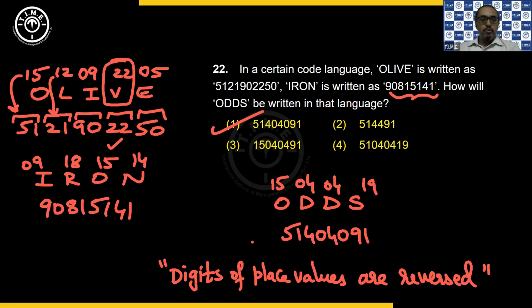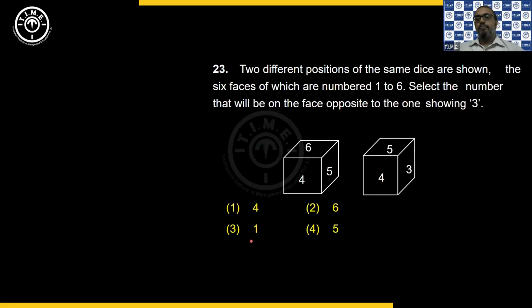Right. Then next one. He says two different positions of the same dice are shown, the 6 faces of which are numbered 1 to 6. Select the number that will be on the face opposite to the one showing 3.